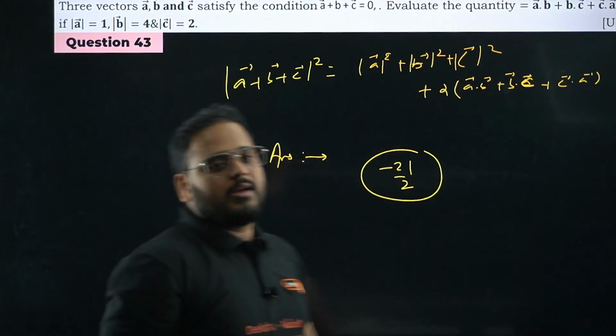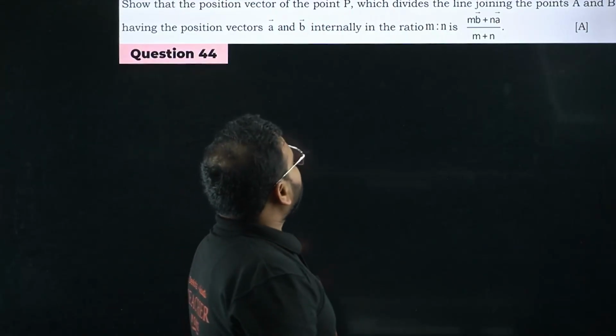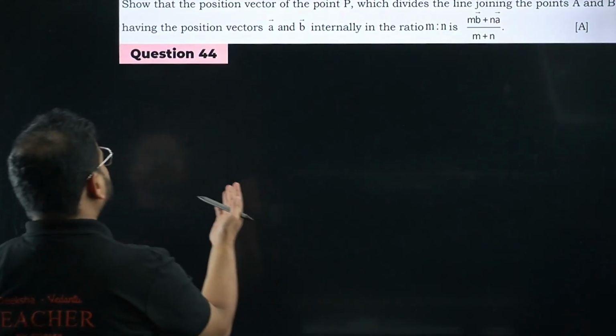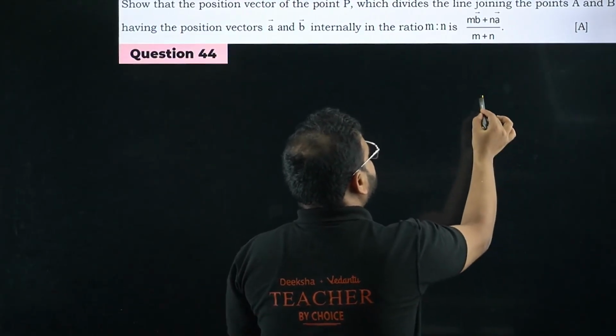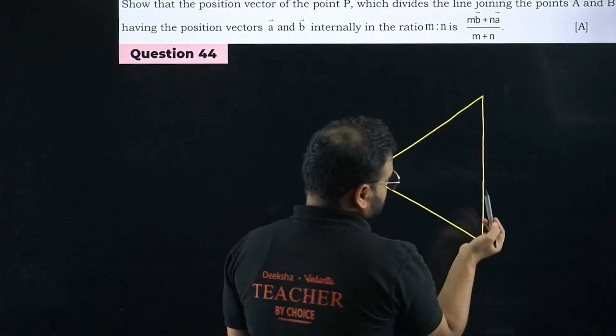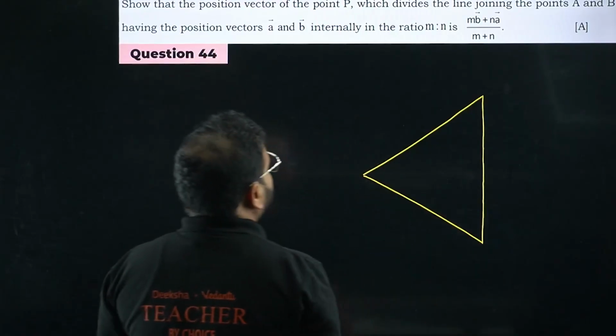You will? Okay, I'll move on to question number 44 now. So that the position vector of the point P which divides the line joining the points. Again section formula, right? This derivation, yes, very important. It's a PYQ also. We'll take this figure. They've given the points as A and B, right?